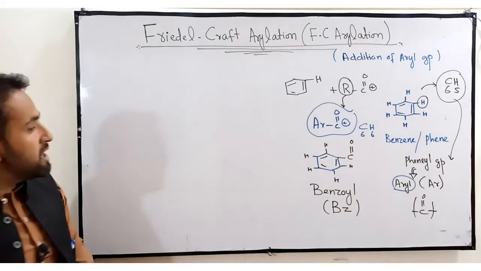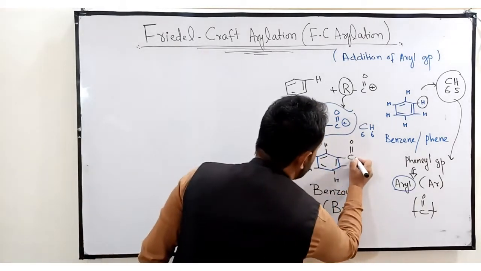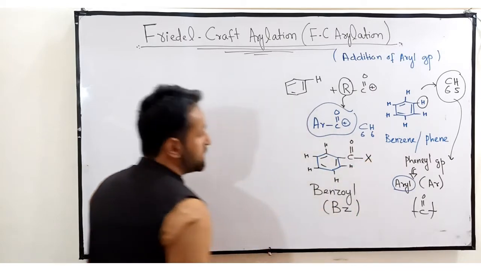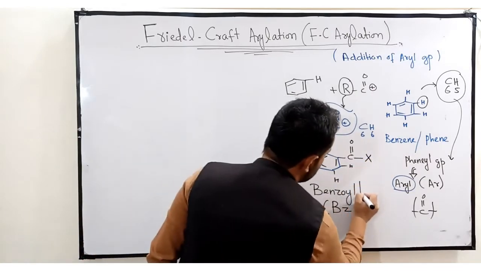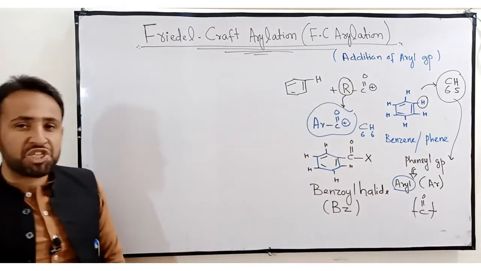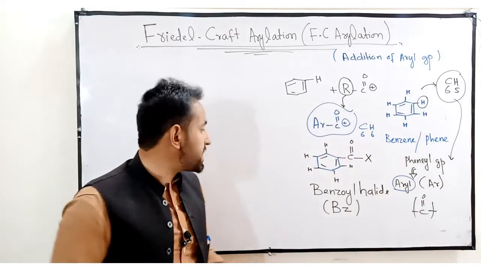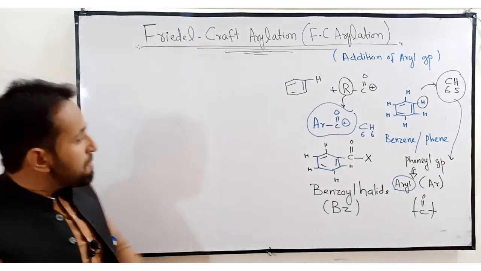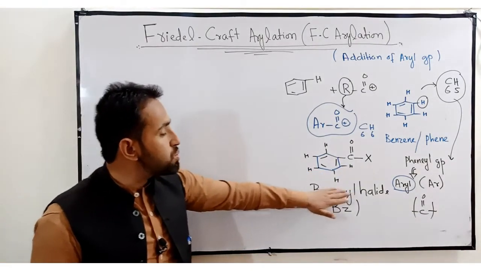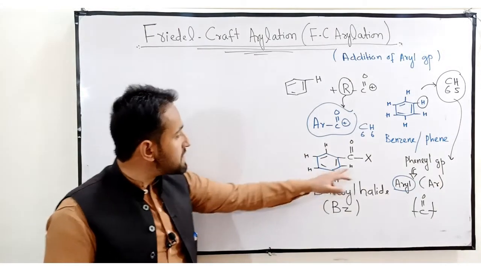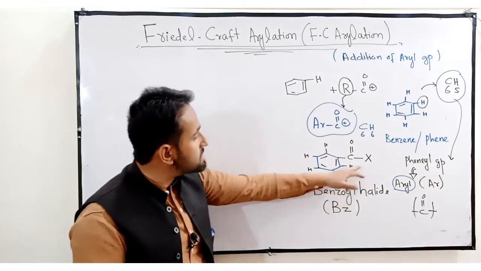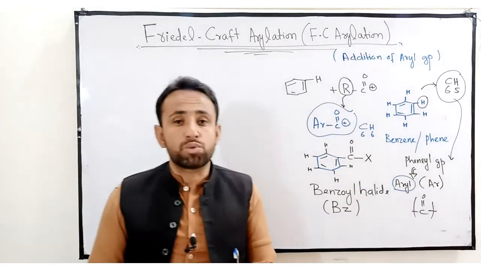So today basically we are reacting benzoyl. Now there is still one valency of carbon remaining. We will add a halogen, X. So it becomes benzoyl halide. This is our arylating agent that we use in this reaction today. Understand, everyone? If a chlorine atom comes here, then it is called benzoyl chloride. If a bromine atom comes, it is known as benzoyl bromide. If iodine comes, it is known as benzoyl iodide.